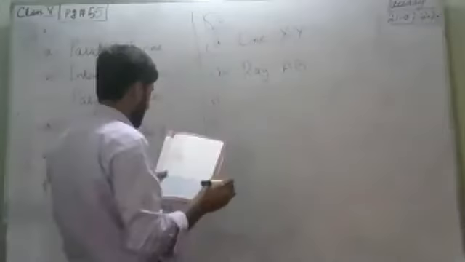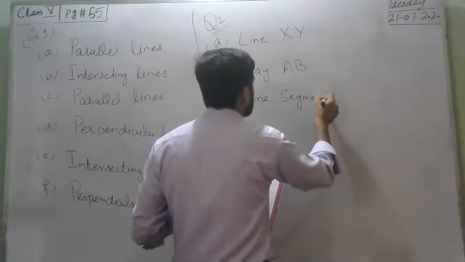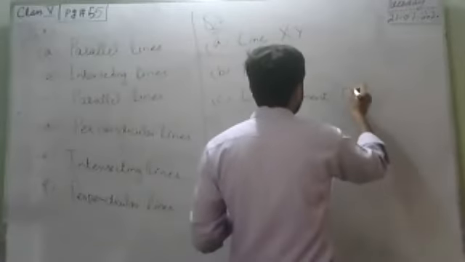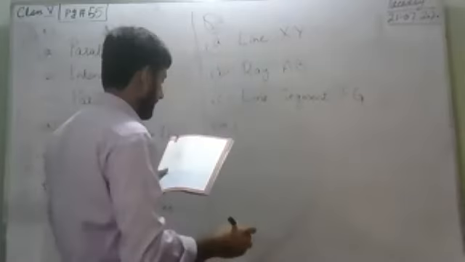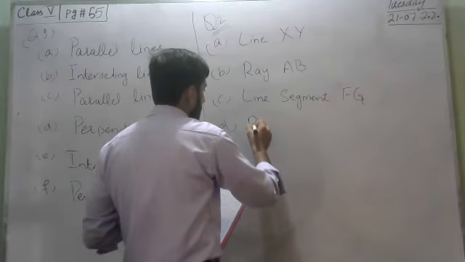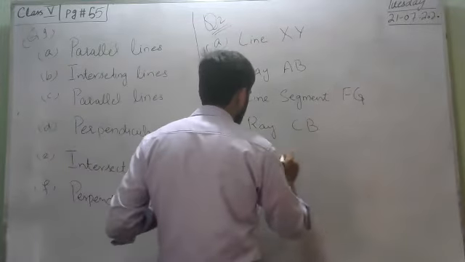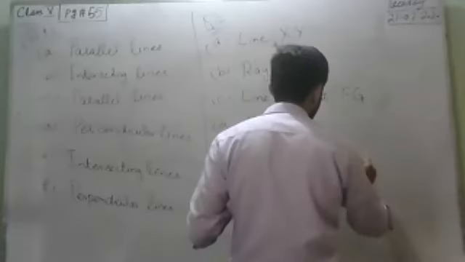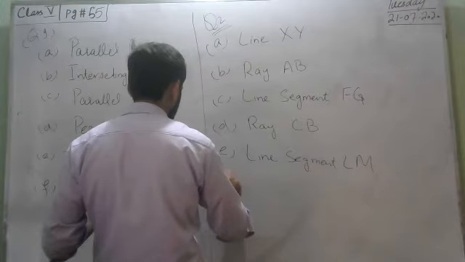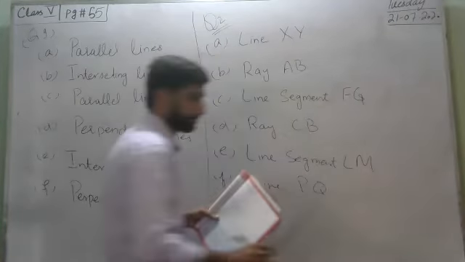C part is line segment FG. B part is ray CB. E part is line segment LM. F is line PQ.